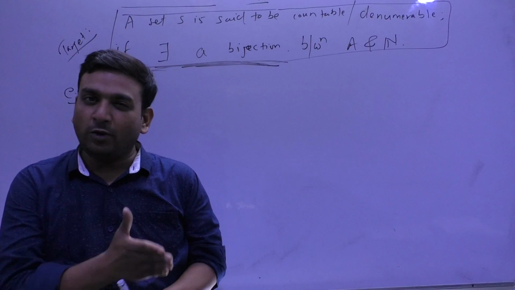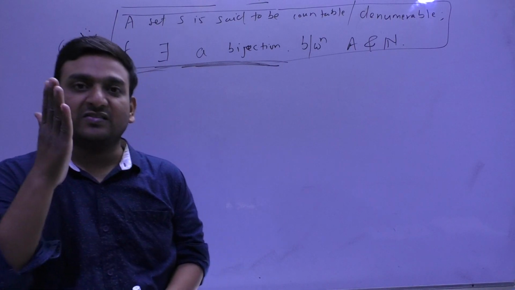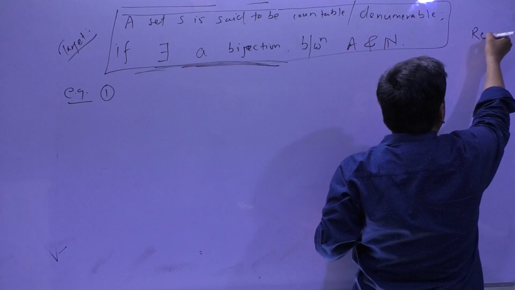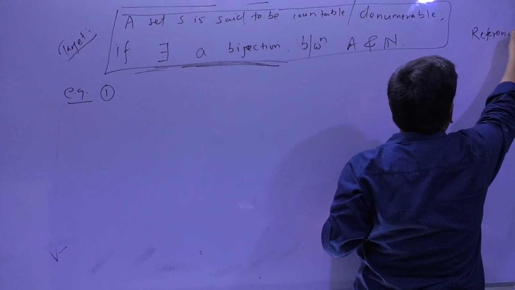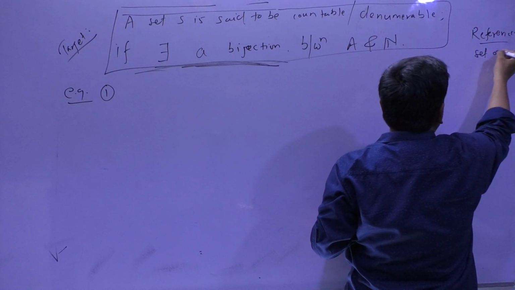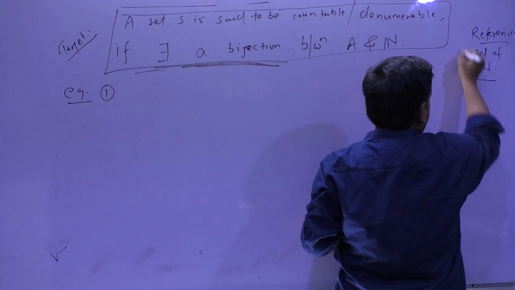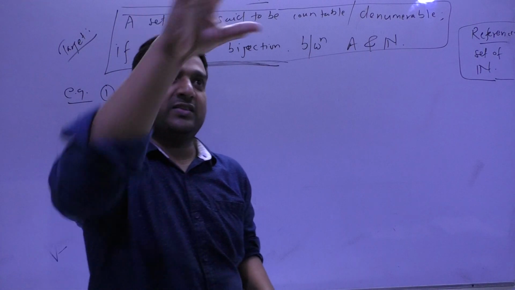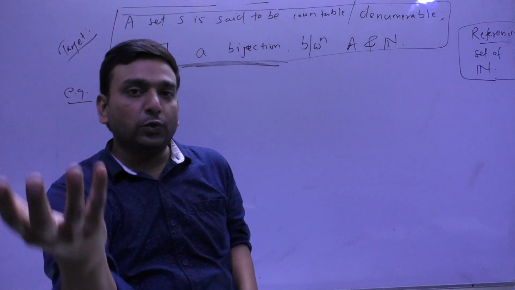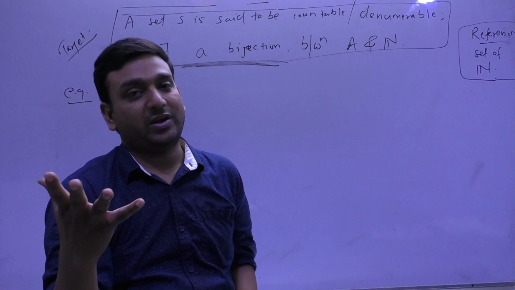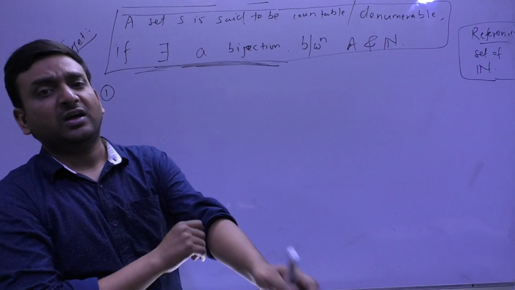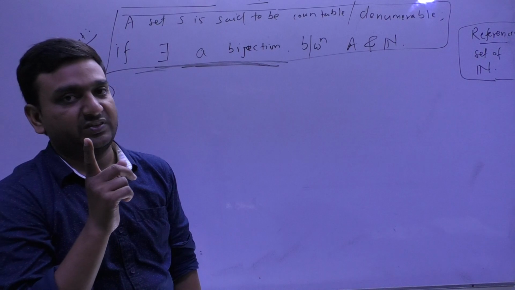So for counting, our reference is the set of natural numbers. To check the countability, we need to have the base as natural numbers. With the help of natural numbers, we will check the countability. Is that clear to you?